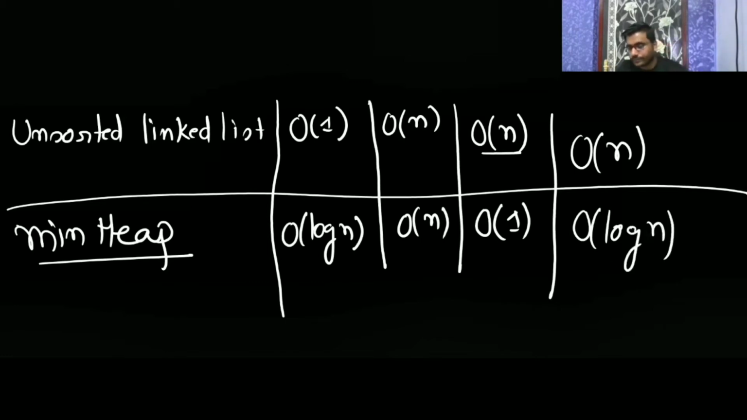So this min heap or heap we use whenever we want to perform operations like insert, find min, and delete min. It is not used for searching. So see, you can see here.